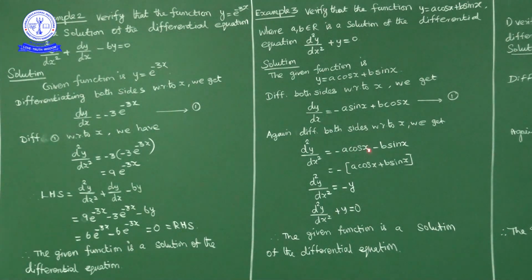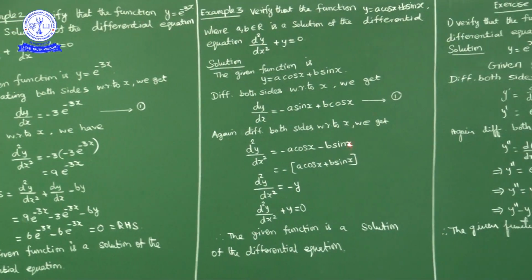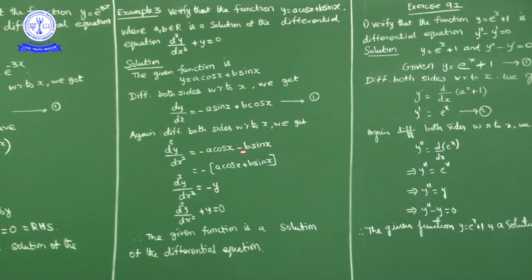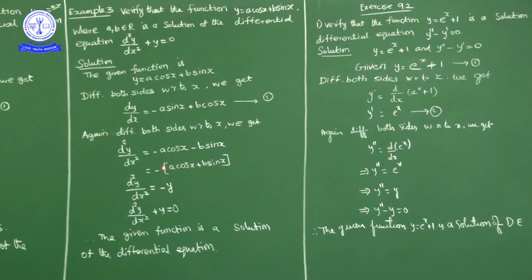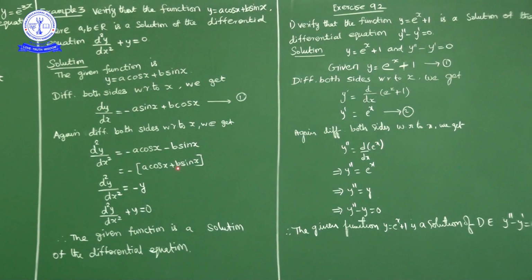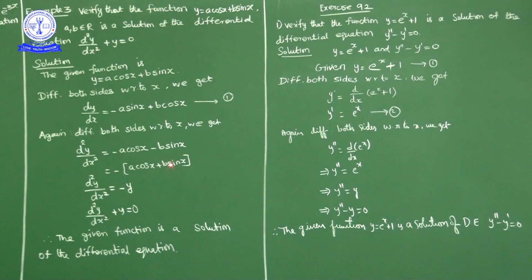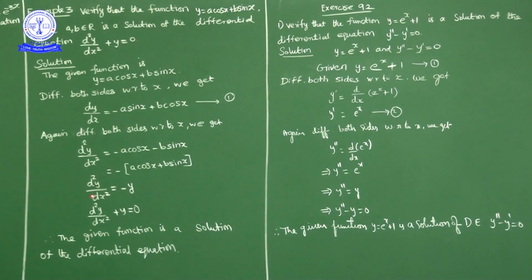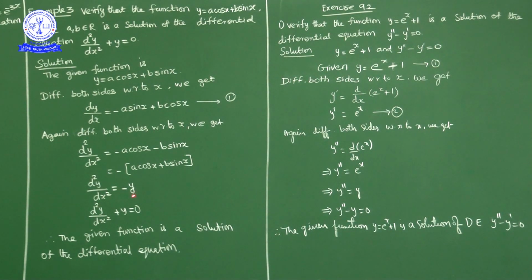So minus a cos x plus b into cos x derivative minus sin x. So minus b sin x. So from these two terms, if you take minus common, minus of a cos x plus b sin x. A cos x plus b sin x is what? Given y. So d square y by dx square is equal to minus y. So d square y by dx square plus y is equal to 0. So the given function y is equal to a cos x plus b sin x is a solution of the differential equation d square y upon dx square plus y is equal to 0.